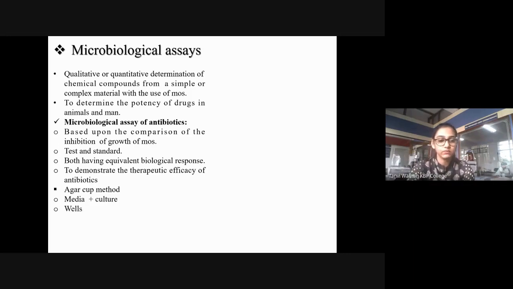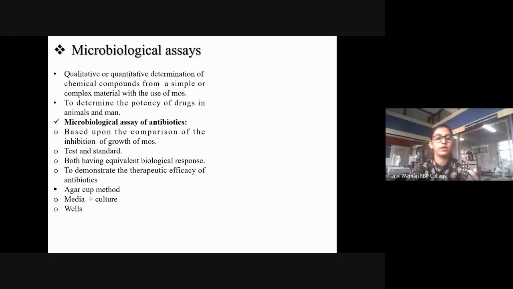ठीक है? Then I'm going to bore wells. So you have a cork borer. Microbiology वालों को तो definitely पता होगा what is a cork borer, right? ऐसा स्टील का वो रहता है. It is going to have two orifices, two openings. ठीक है? And you're going to bore wells in your media. It could be 4 or 6 or just 2, depending on your concentration and all of that stuff. So you're going to bore wells in your agar. That is your agar cup method. You're going to bore wells in your media using the cork borer.